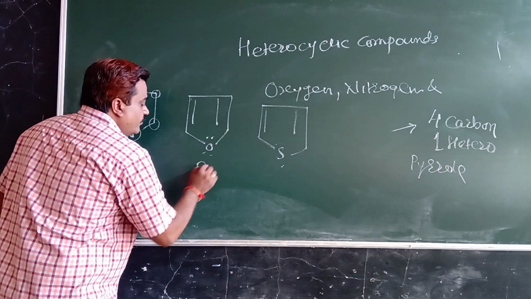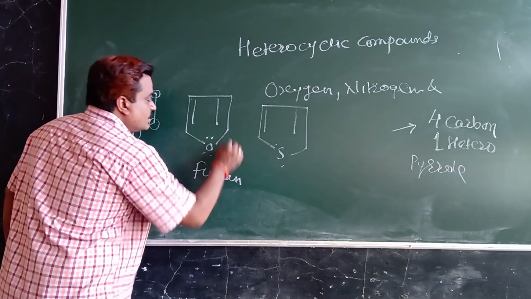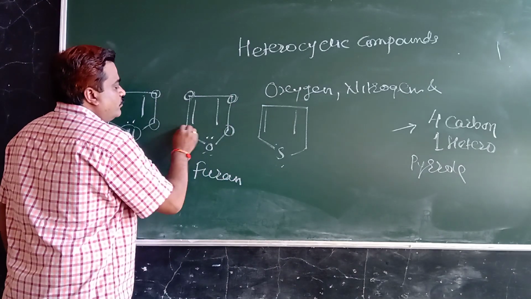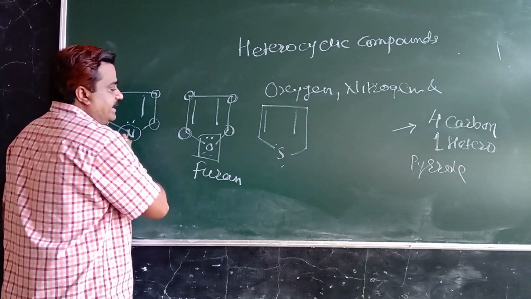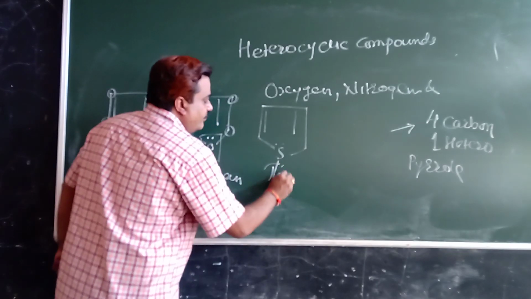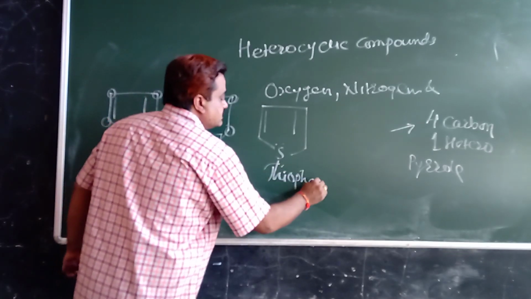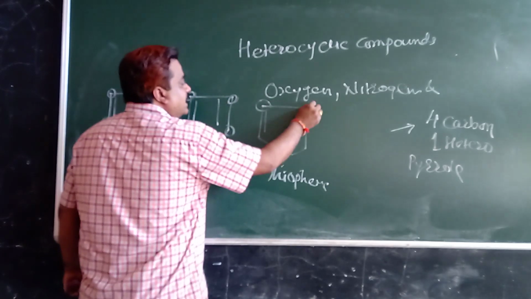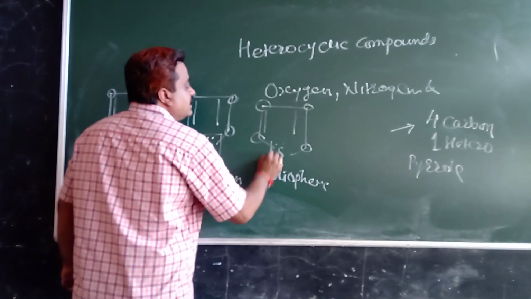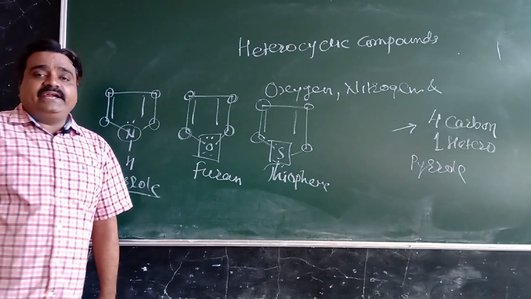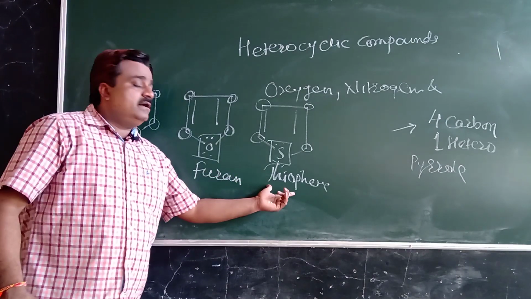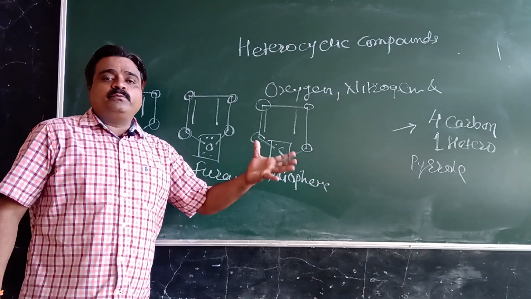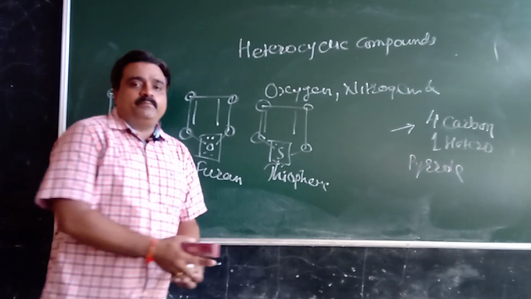In furan also, 1st, 2nd, 3rd, 4th carbon and 1 heteroatom. In thiophene, there is also 4 carbon and sulfur as a heteroatom. Then we get thiophene as a 5-membered heterocyclic compound.